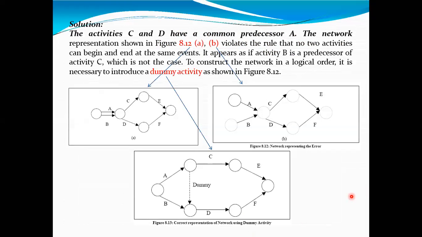The diagrams are shown in this way. If I show 2 activities simultaneously from the starting point, purchase of land and preparation of building plan, then these 2 activities should not be simultaneous because from a single first point there can be 2 arrows going out, no problem. But here in this event these 2 arrows are coming to this. So this is very difficult.